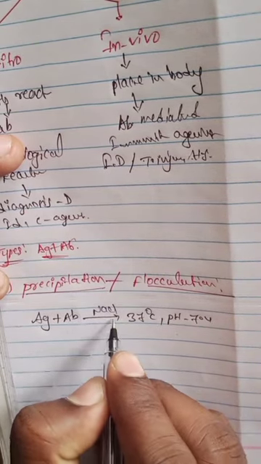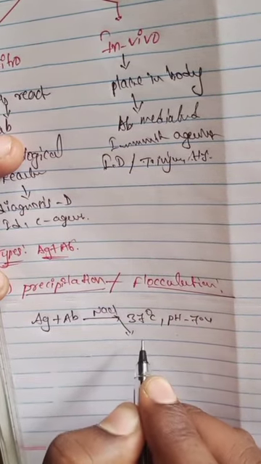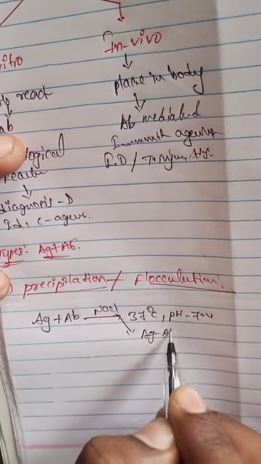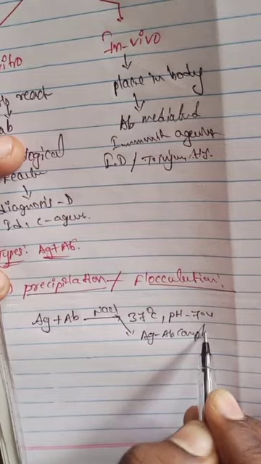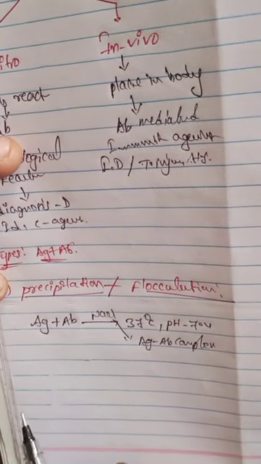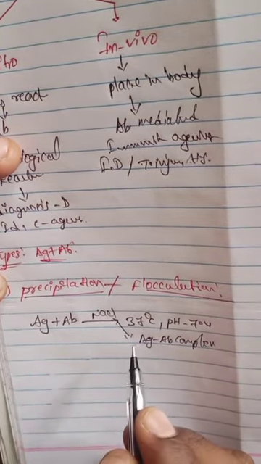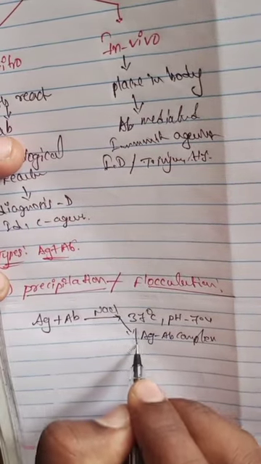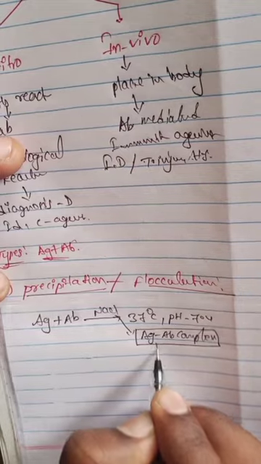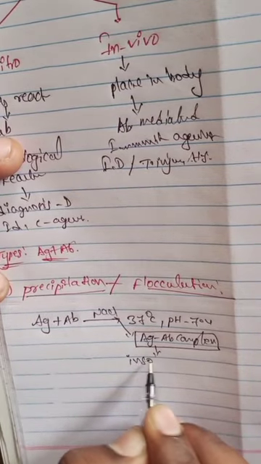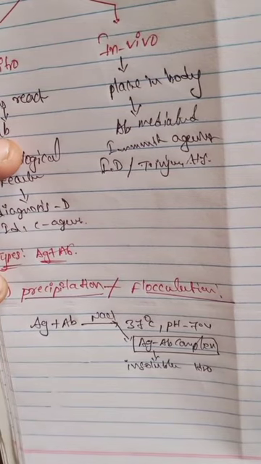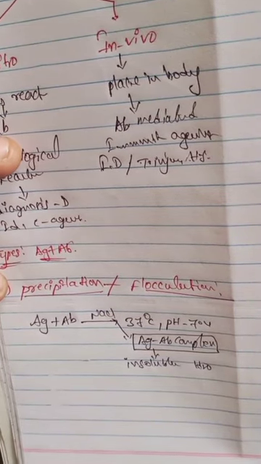This forms the antigen antibody complex. The antigen antibody complex is insoluble in water, and this is known as precipitation.